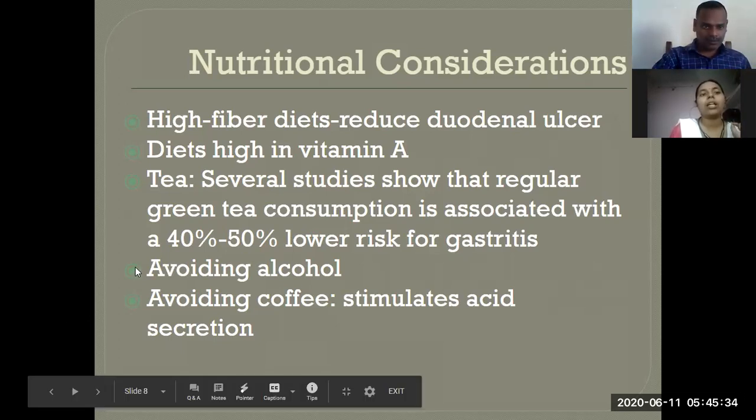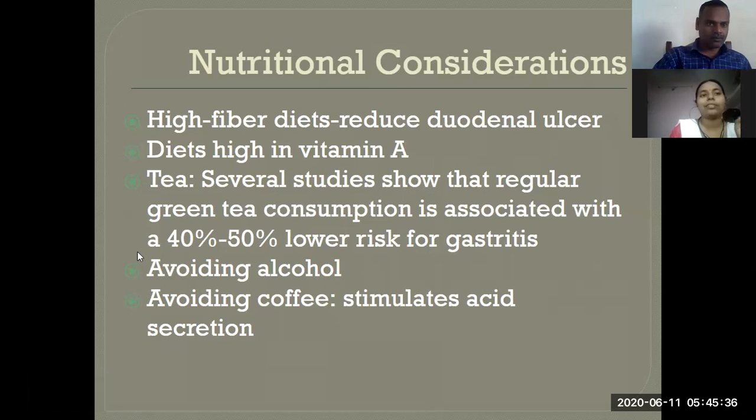Then they should avoid alcohol. Then avoid coffee because this stimulates acid secretion in the stomach, which also increases the gastric or peptic ulcer. So those people having gastritis or peptic ulcer disease, they want to consider this to be followed in their food.